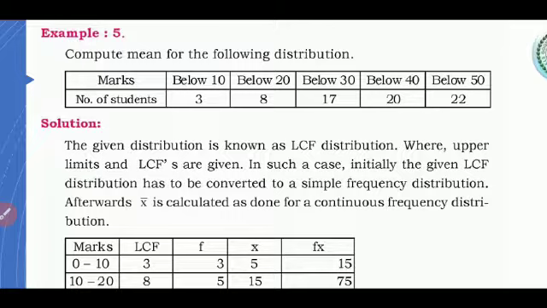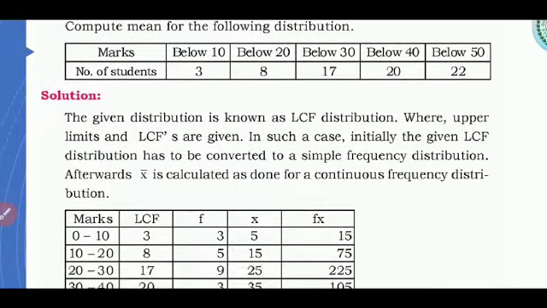If you observe closely, it's in ascending order. Usually frequency values are never in an increasing or decreasing order. Only if they are cumulated, or added up, do they come in a sequence. Here the given distribution is known as a less than cumulative distribution, where upper limits and less than cumulative frequencies are given. In such a case, initially the given LCF distribution has to be converted to a simple frequency distribution.